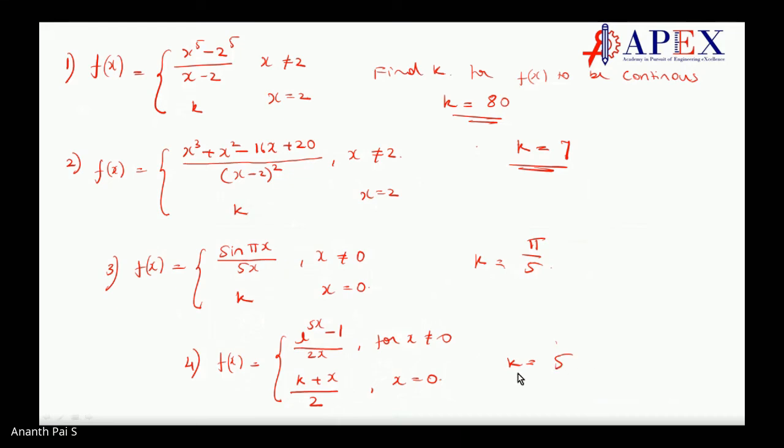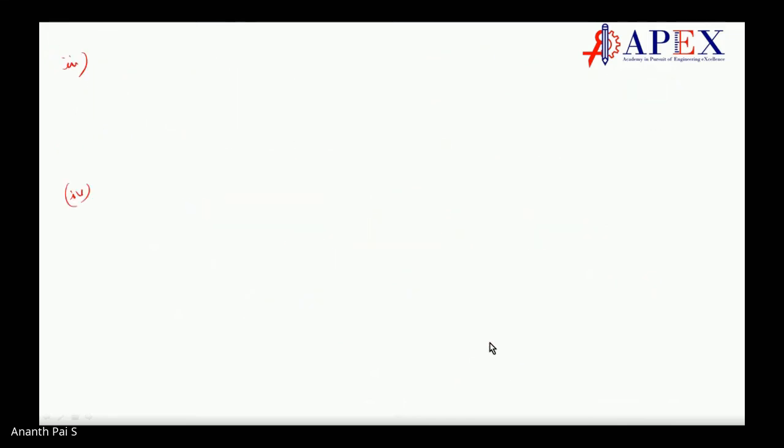Fine. So let us do the fourth one. The fourth one comes like this. We have to check the limit extending to 0 of e power 5x minus 1 divided by 2x, correct.